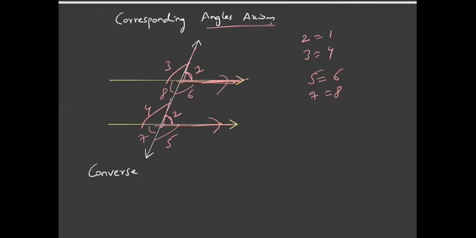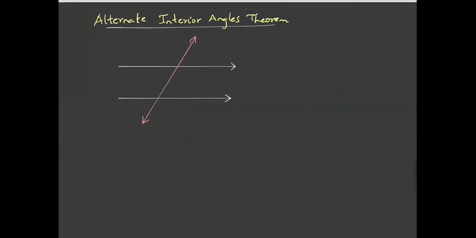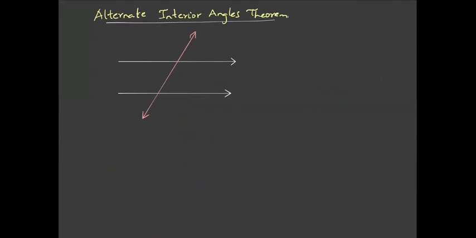What do you mean by converse? That if there are two lines and a transversal, and this angle is equal, so if x is equal to y, then, naming this line as 1 and this line as 2, line 1 is parallel to line 2. So if the corresponding angles are equal, then the lines are parallel, and if they are parallel, then the corresponding angles are equal.